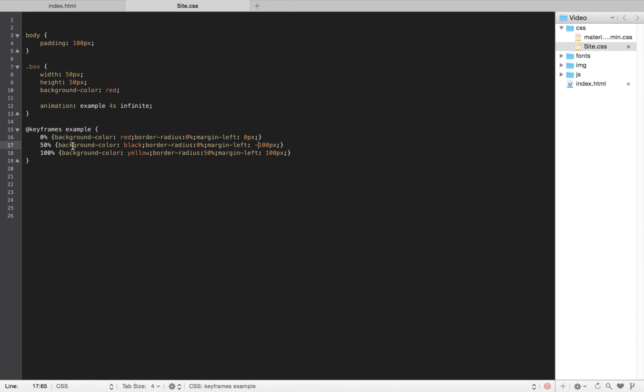And that's pretty much CSS animation. That's simple. Just take your properties, put them into your keyframes, connect them together, and determine your length. And that's it.